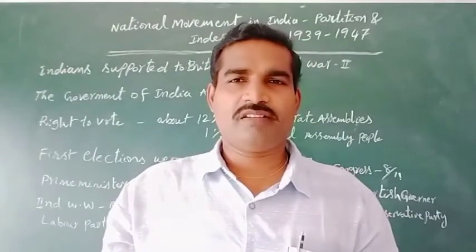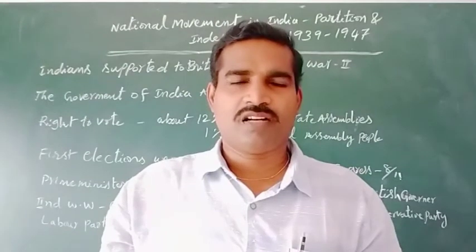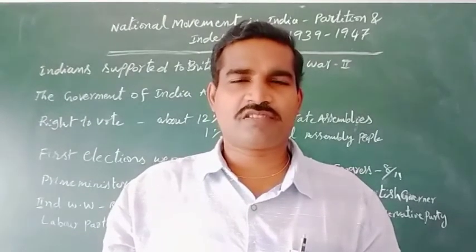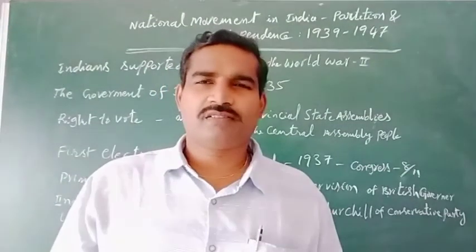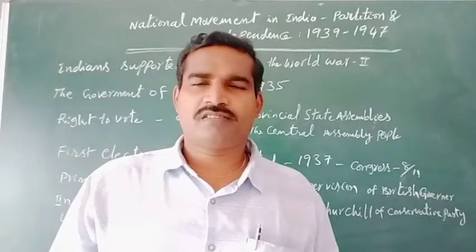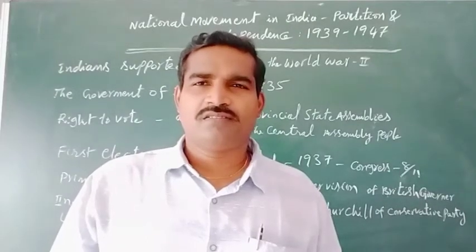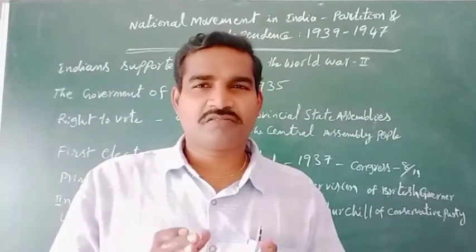Why did they agree? Why did they support? At the time, according to the situation there, in the 1937 elections, Congress won a comprehensive victory. Comprehensive means very good.